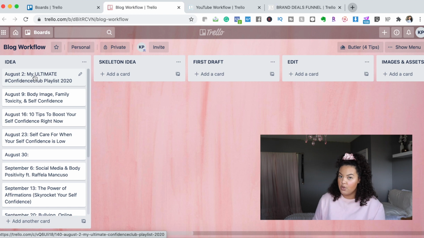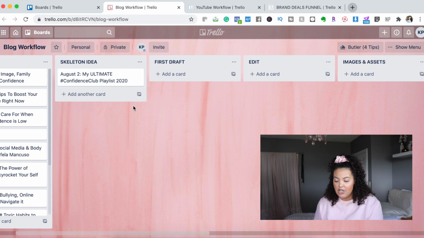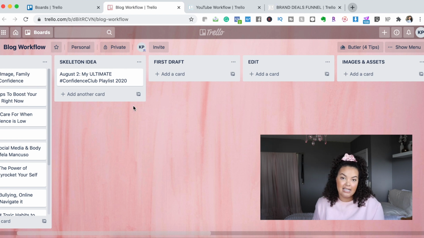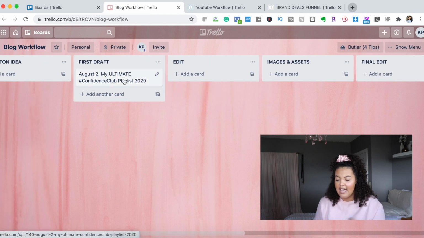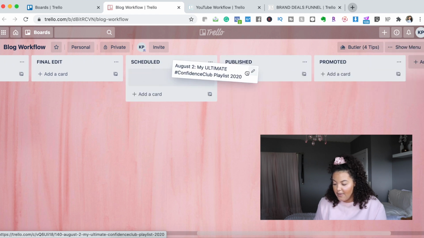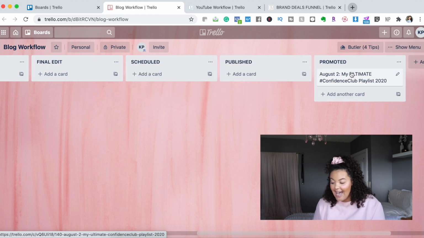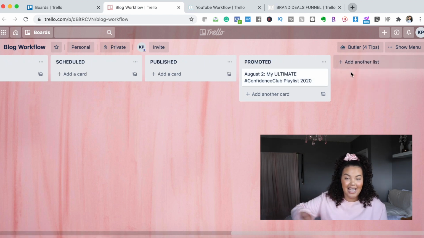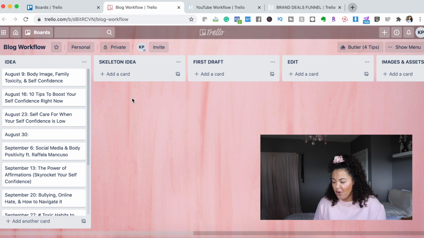Now, what I like about Trello is the drag and drop function. So I can take this blog post and I can drop it here when I'm done with the skeleton idea. So for example, I go through, I make notes, and after I'm done that, I could go into the first draft, go into editing, etc. Once it's made it through all of these things in the pipeline, I can drop it into published and then also into promoted, and that's where it's done, and that's where it stays once it's done. So that is literally just what the blog workflow looks like.